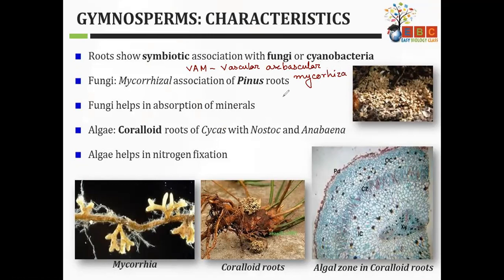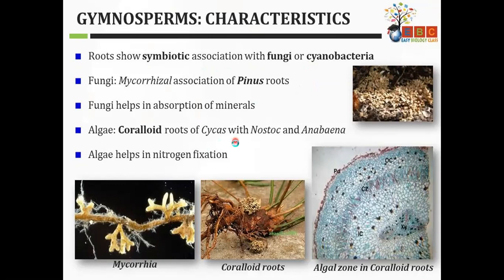So what is this vascular arbuscular mycorrhiza? Mycorrhiza is a fungus, and it is responsible for this cottony growth. It helps in absorption of minerals. It increases the surface area of the root and helps in the absorption of minerals. So you can see this type of special association in gymnosperm roots with fungi and cyanobacteria. Let's move ahead.